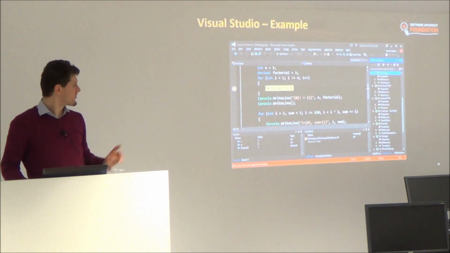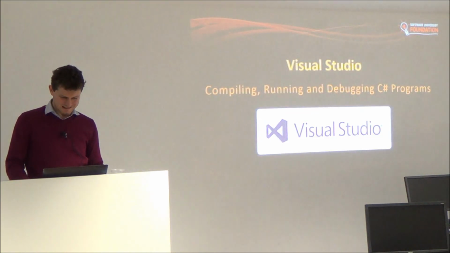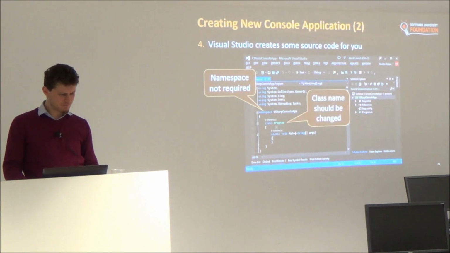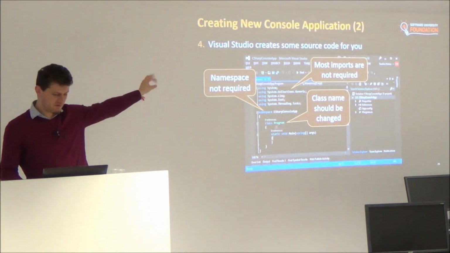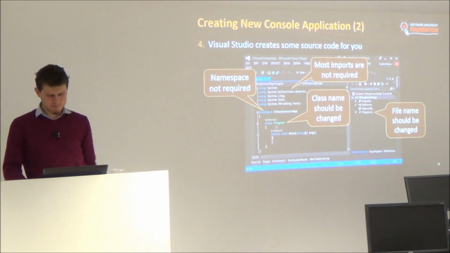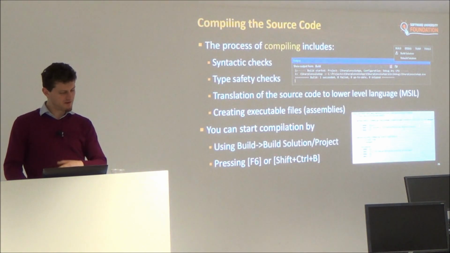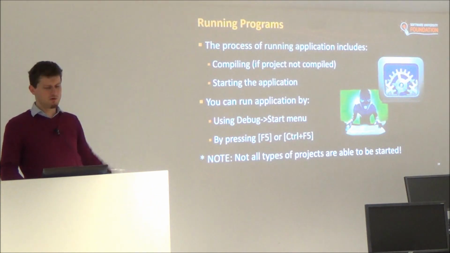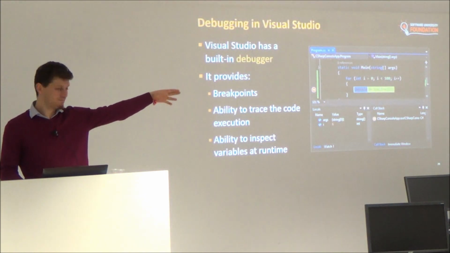This is how Visual Studio looks like. This is the dark theme. You can switch it. And compiling and running problems: I already explained how to remove the namespace, to remove the unused usings, how to change the program name, etc. The compile process with F6, I already explained. Running and debugging problems, I also explained and showed you this.